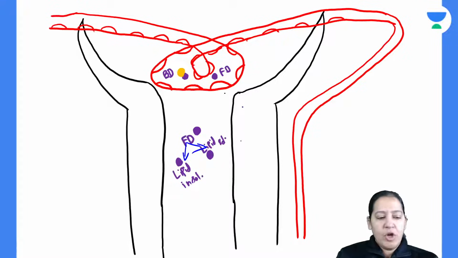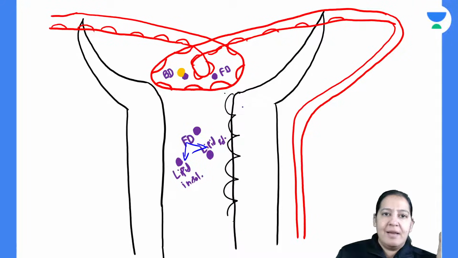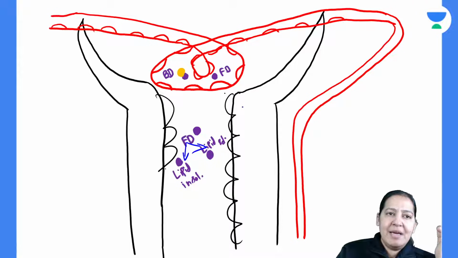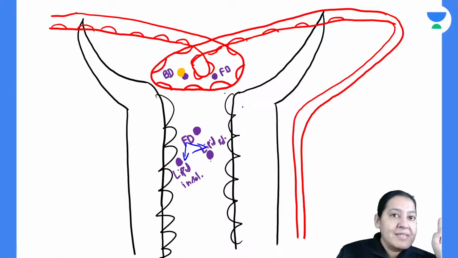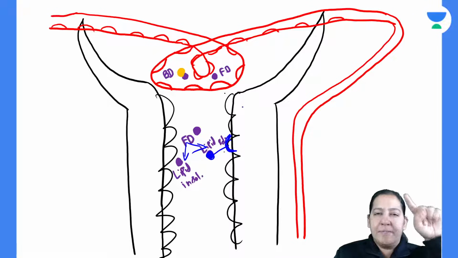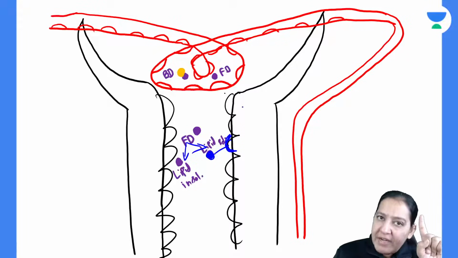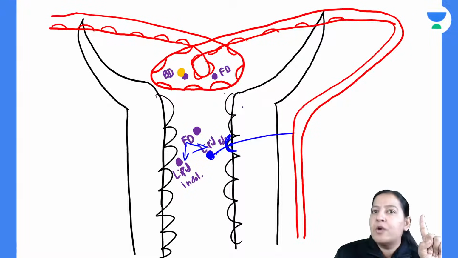If it is lipid soluble, here are the cells now. The PCT is lined by the epithelial cell. If the drug is lipid soluble, please mind my words: lipid soluble will cross the cell. The cell is also made up of lipid, the cholesterol membrane, the bilipid layer membrane. So it will dissolve and cross, and it will again go back in the blood.